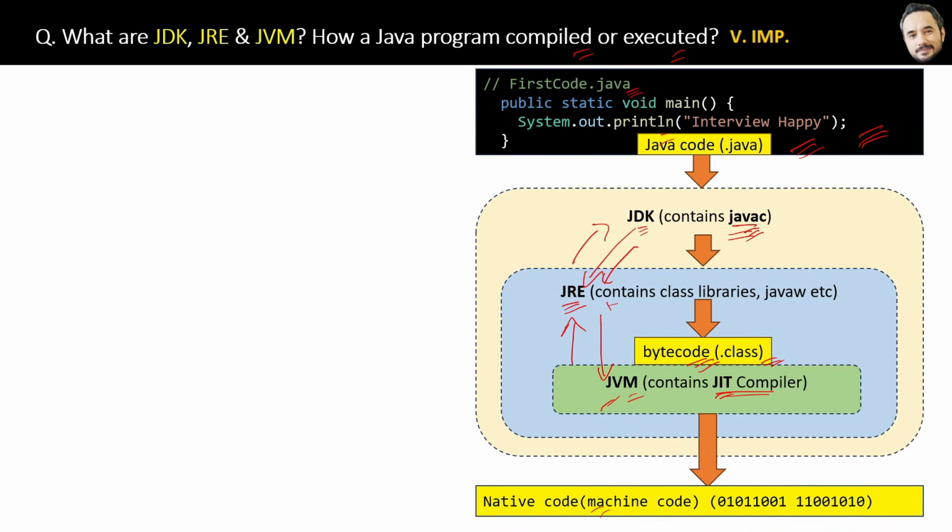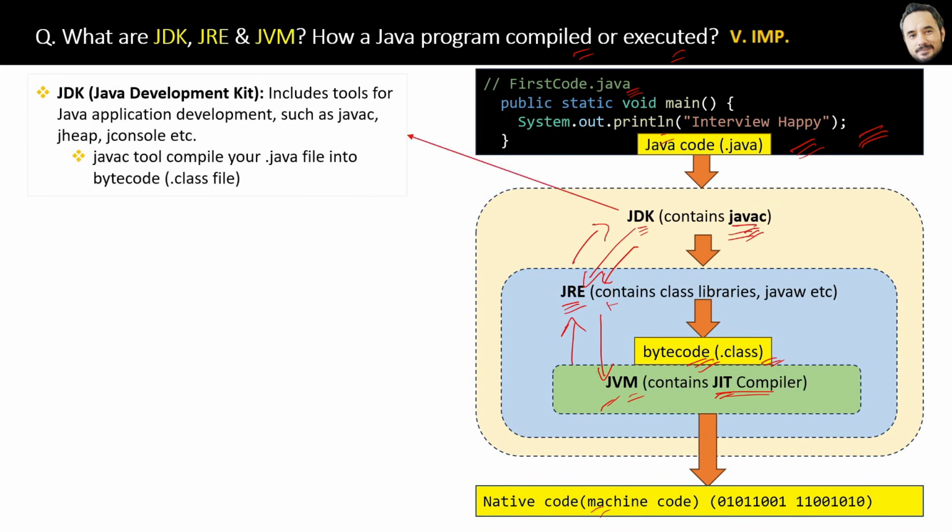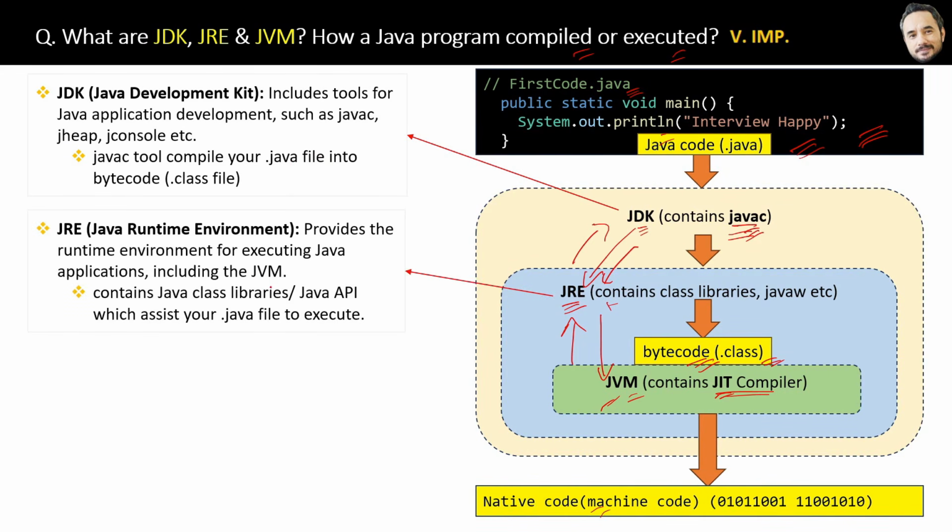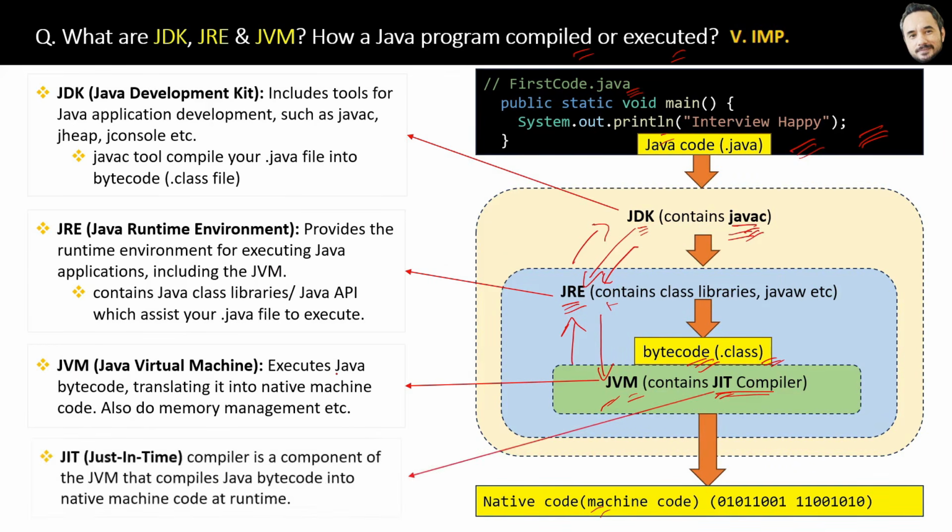So that is the whole process that happens in the background when you write the Java program and after that you run it.